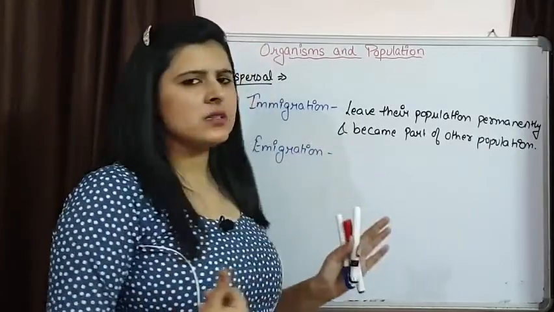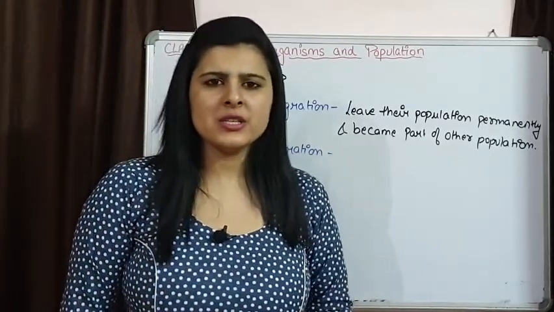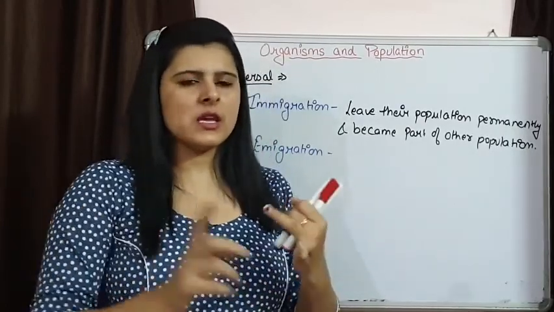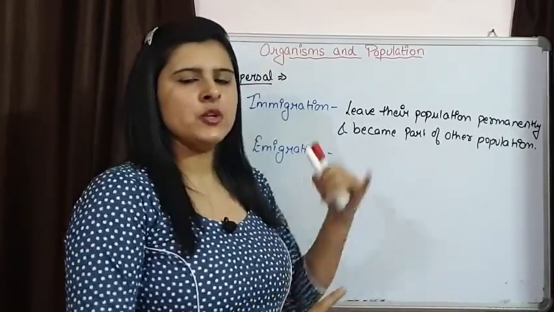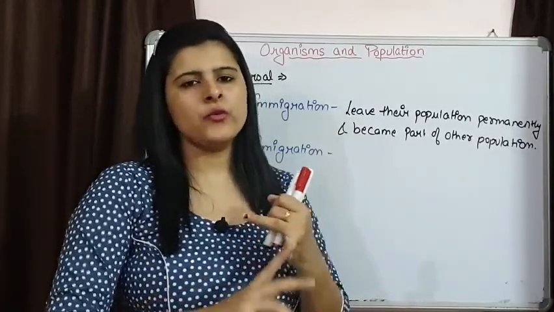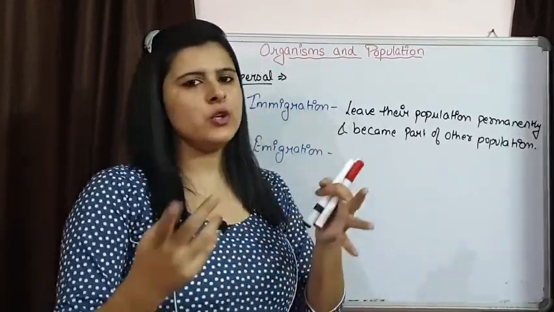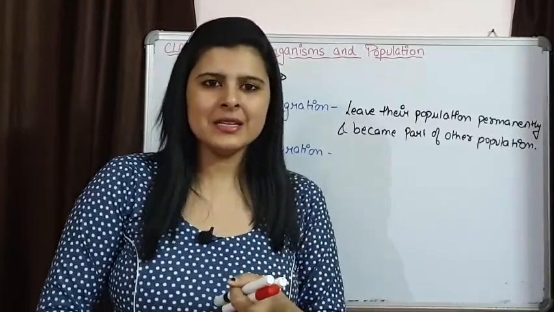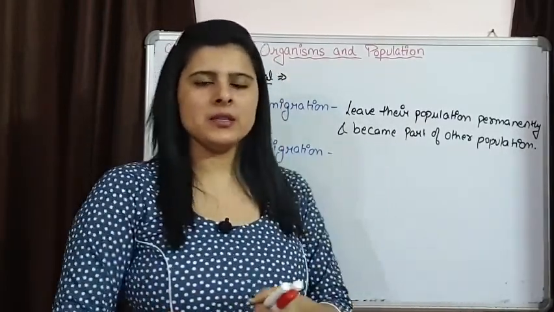The factors for which immigration and emigration take place can be different for different organisms. Say some organisms show this because of food scarcity, or in human beings it can be for better employment and job facilities, or there can be mating partners also.